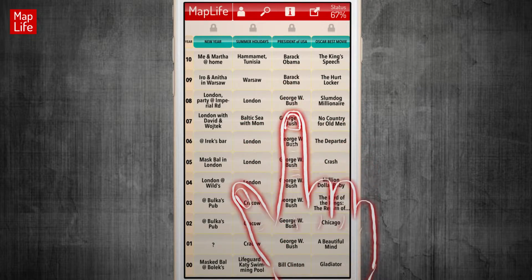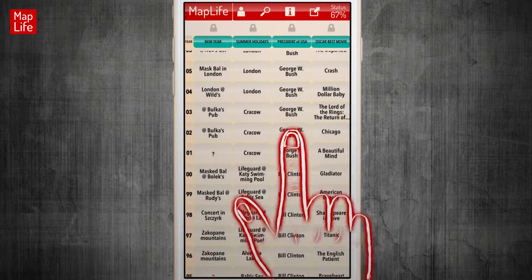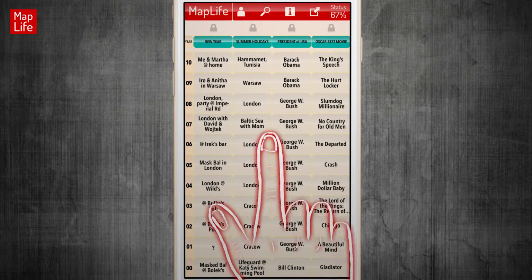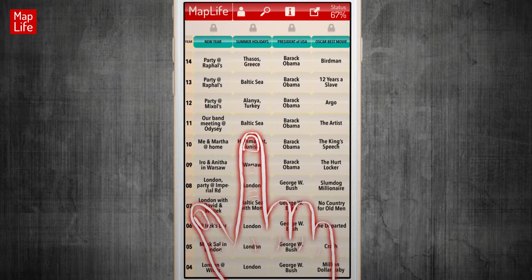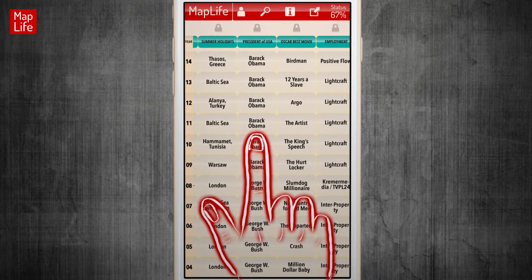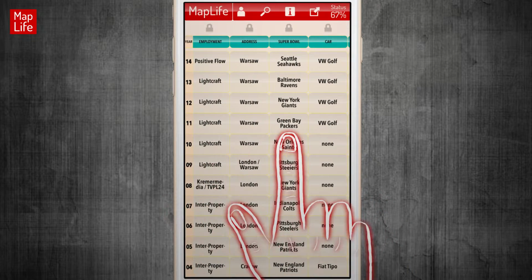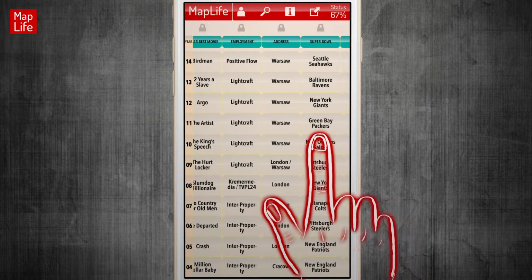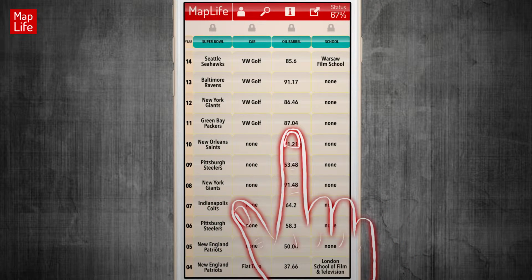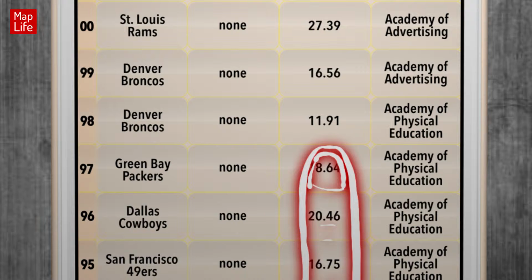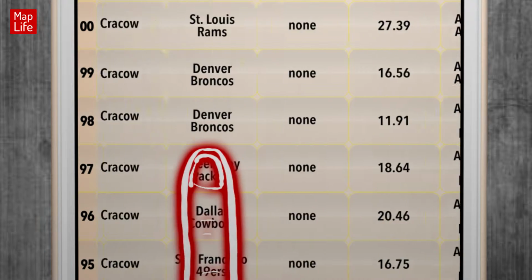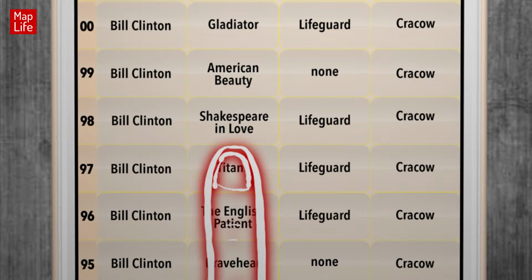Each line represents 1 year. I can scroll them. For example, I can check my summer holidays destination of, let's say, 2011. Baltic Sea. Oh man, I was sure that it was like a year ago. Barack Obama was the President of United States, Green Bay Packers won the Super Bowl, I lived in Warsaw, and an oil barrel average price was $87. Let's see before. Have a look. In 1998, an oil barrel was priced at $11.91 and the Oscar went to Shakespeare in Love.